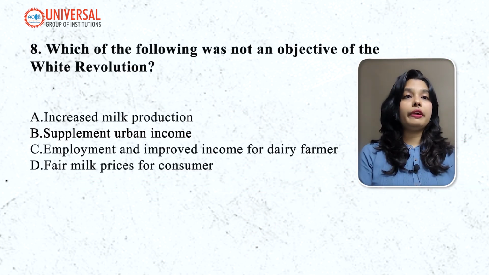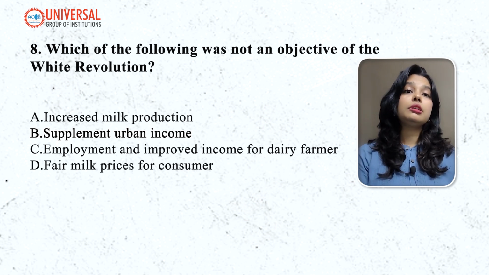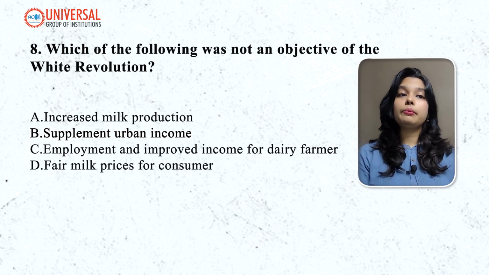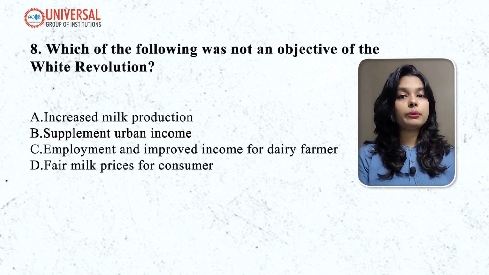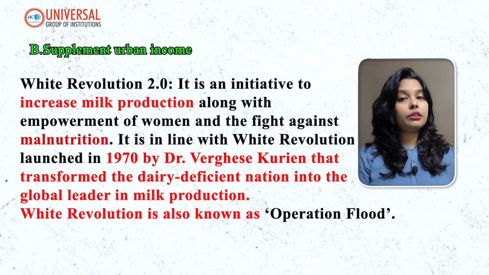Which of the following was not an objective of the White Revolution? So we all know about White Revolution. Which of the following were not an objective here? Increased milk production, supplement urban income, employment and improved income for dairy farmers, fair milk prices for consumers. So your answer is supplement urban income. So supplementing urban income was not one of the agenda of White Revolution.